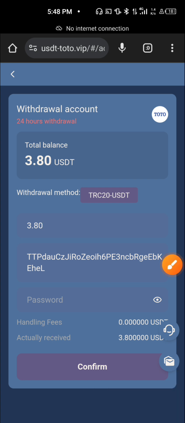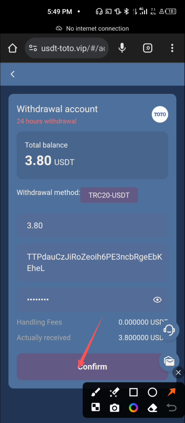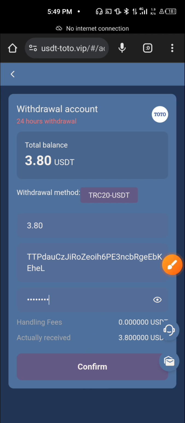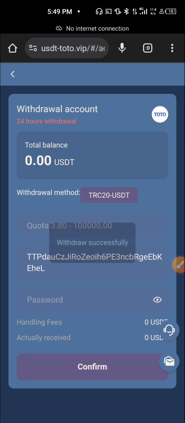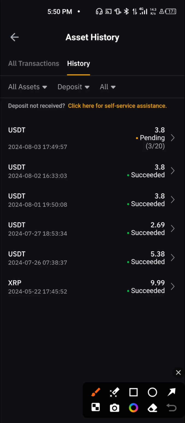So let's proceed, guys. I'm done typing my withdrawal password, so I'm going to click over here, which is confirm, and then I will get my 3.8 USDT straight in my Bybit account. I've clicked on confirm and it's confirming the transaction, and then boom, withdrawal successful. I'll be heading over to my Bybit account to see if I am going to get the sum of 3.8 USDT in my Bybit wallet. So I'm in my Bybit account and as you can see over here, it's showing 3.8 USDT pending. How cool is that, right?